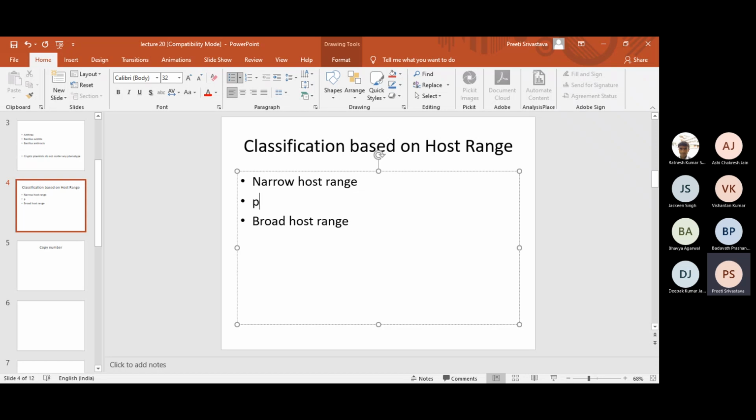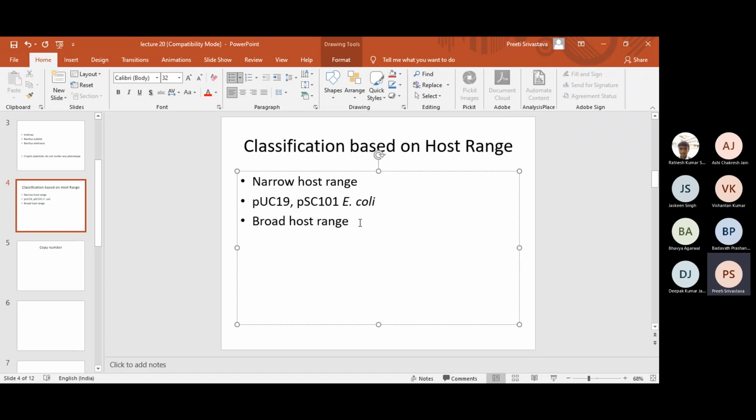For example, the plasmid pUC19 or the plasmid pSC101, which was discovered by Stanley Cohen, can replicate only in E. coli and maybe one or two other bacteria, and that's it. So these plasmids are considered narrow host range plasmids.